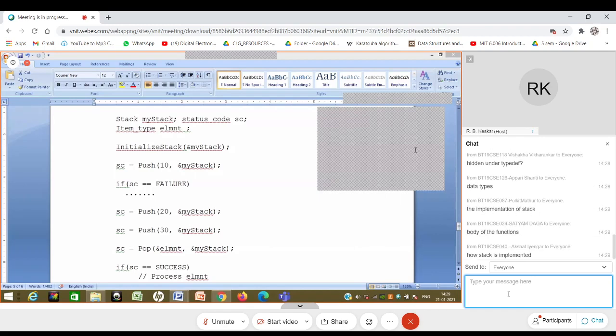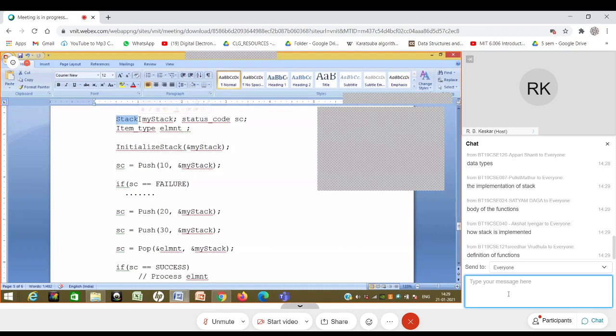Yes, data types, and the implementation of stack, how stack is implemented, to the level that not only the definition of functions, but whether stack is a structure. Do you know that stack is a structure? You don't. You just don't know what stack is. It just looks like there is a data type available called stack and you use it. Nowhere do we know that stack is a structure, number one.